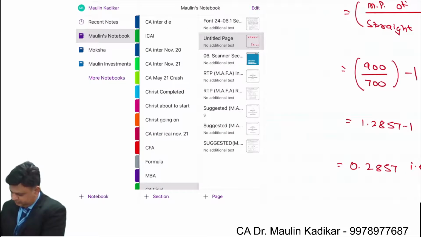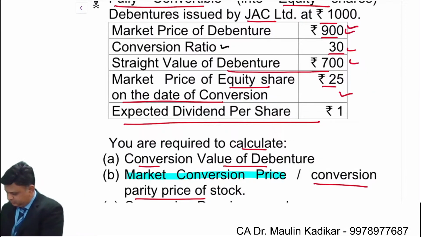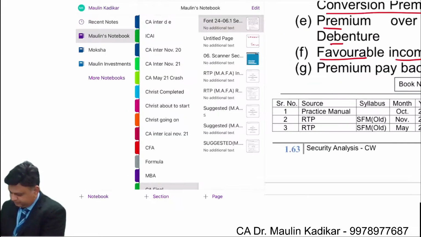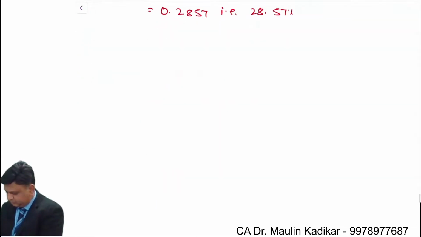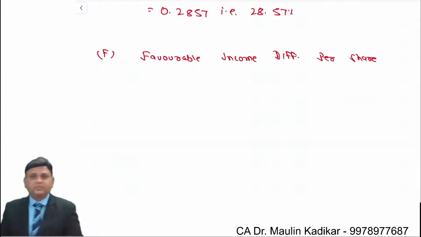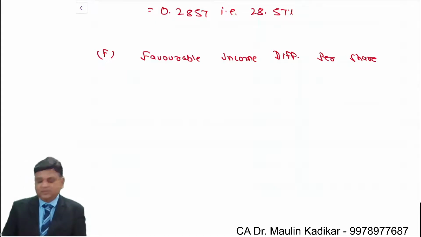Next. The question is asking, what is the favorable income differential per share? So F question, favorable income differential per share. Let us have an understanding of this.